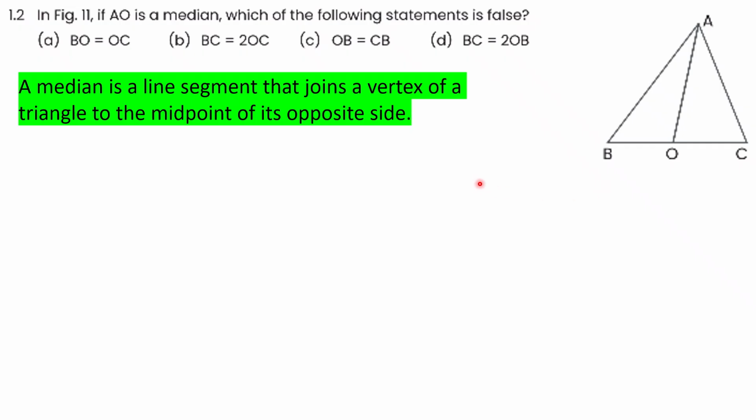And here it is asking which statement is false. So you can see here BO is equal to OC. Yes, it will be. Why? Because AO is a median and a median bisects the opposite side. And BC equal to 2OC. Yes, BC will be double of OC and BC will be double of BO also. Therefore, option number C will be false.